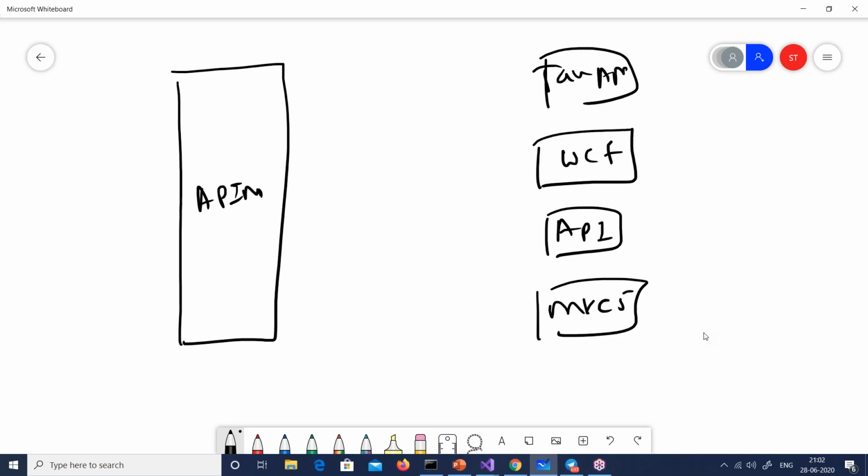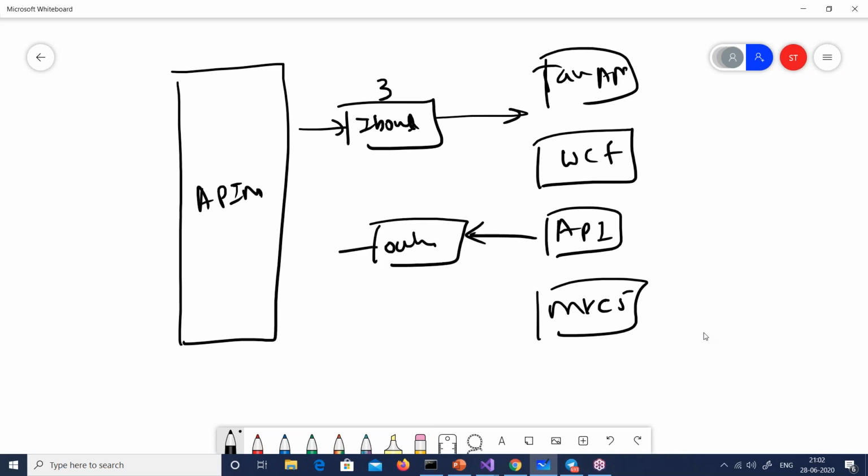And in this API management service, you can do a lot of things. You can create inbound rules, saying that don't allow the limit to go above 3 requests. You can have outbound rules for caching: if you have a cache, you give the cache, or if the cache has expired, give a fresh one. So you can define caching. You can define transformation. For example, your output is in JSON, you want to give out an XML, and so on.